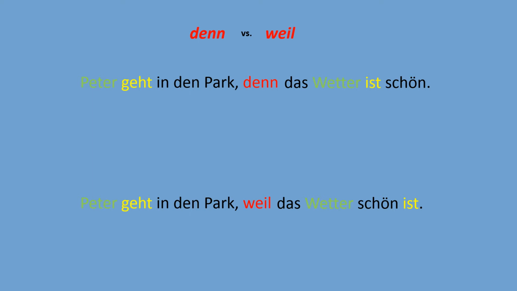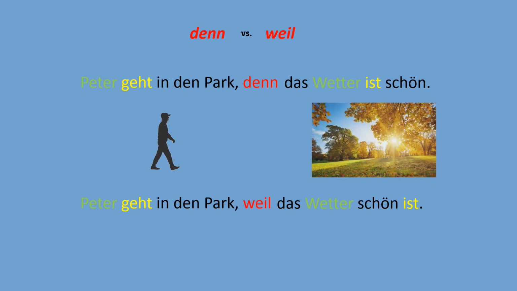After denn, we have das Wetter ist schön, and ist is used in the second grammatical position because das is just a definite article. It does not take any position, the same as the coordinating conjunction denn. Wetter is the subject, ist is the verb. In the second sentence, weil pushes the verb to the end of the sentence, ist.